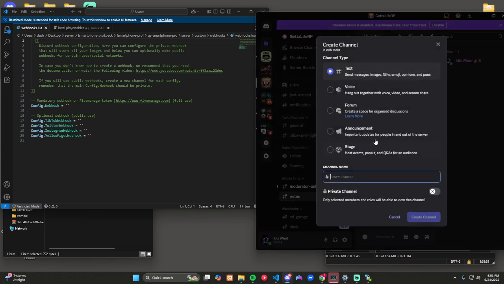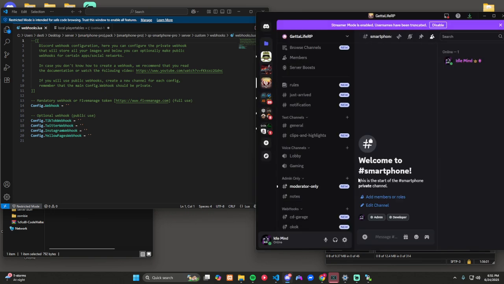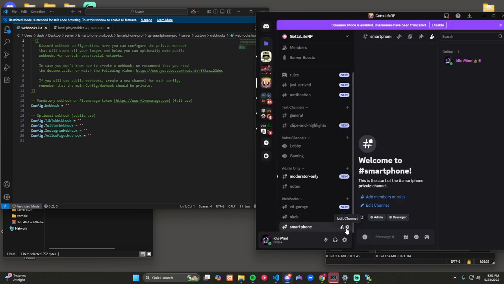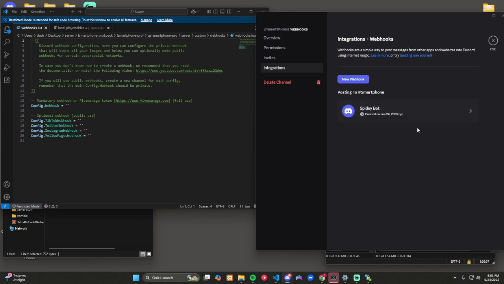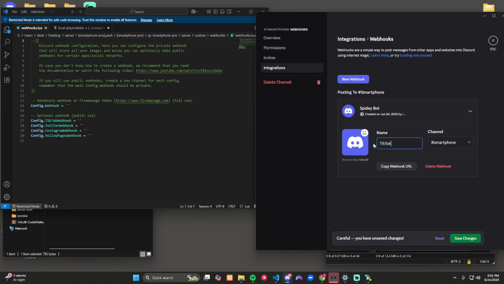So we'll do new, and this one's going to be smart phone. Here, integrations, create webhook, old Spidey bot, and this one's going to be old TikTok, which I think we changed the names on them. Create webhook, save the changes, and paste the link.